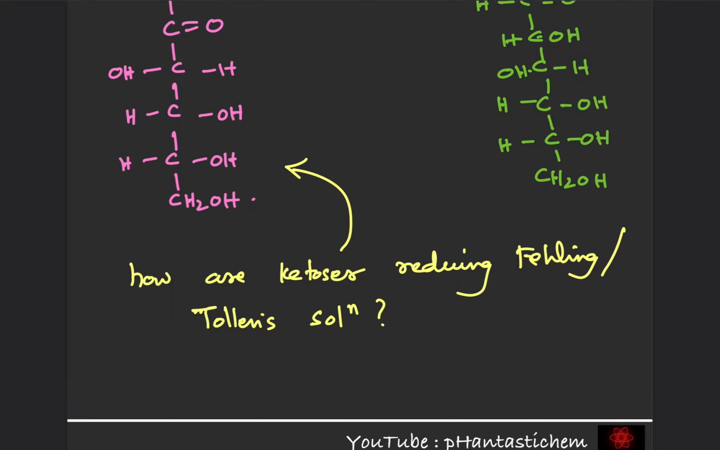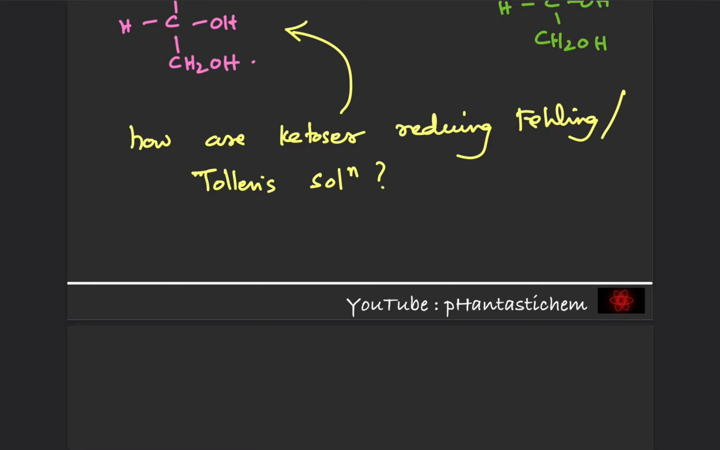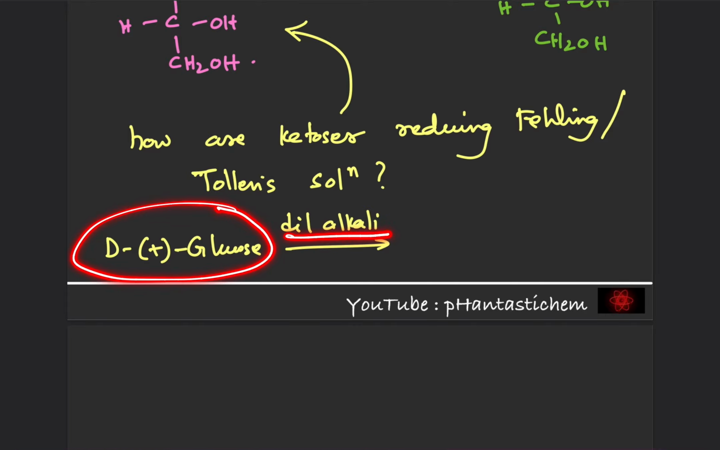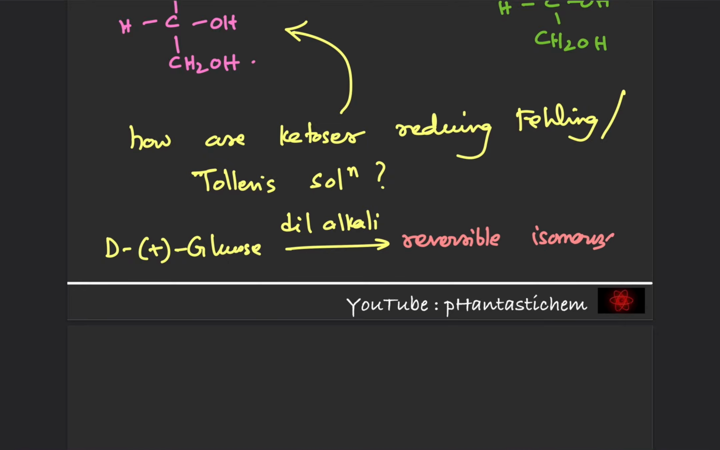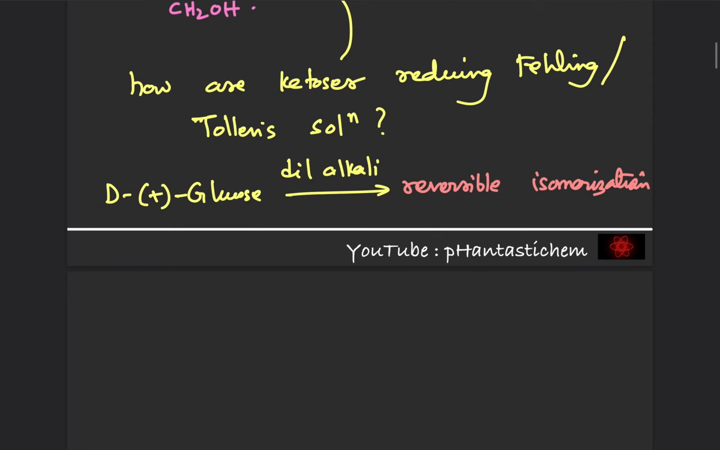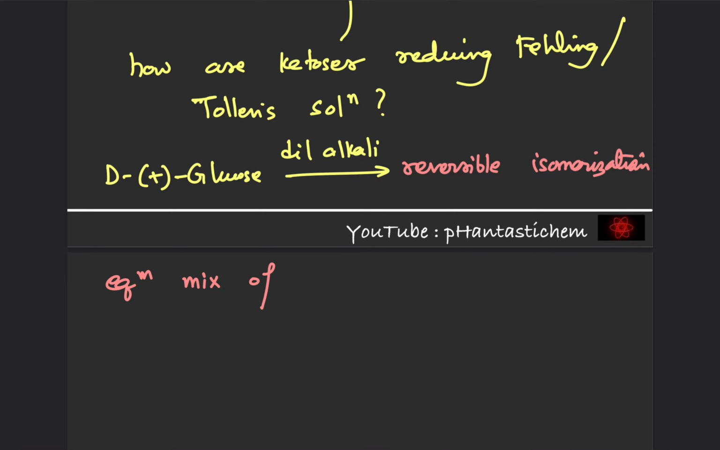So the answer to this is, we have observed that when glucose is treated with a dilute solution of alkali, for example D plus glucose, whenever we treat this with dilute alkali, that is NaOH or KOH, basically OH minus, we observe that it undergoes reversible isomerization to form an equilibrium mixture of D-glucose, obviously, D-fructose, interesting, and D-mannose.